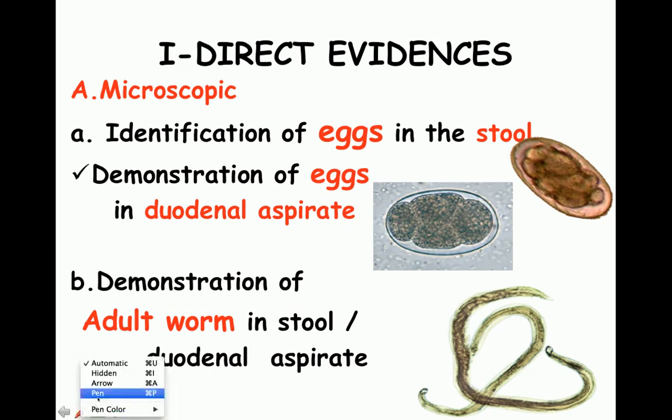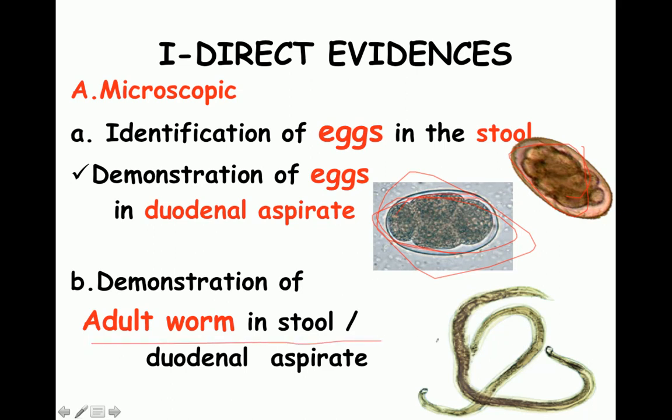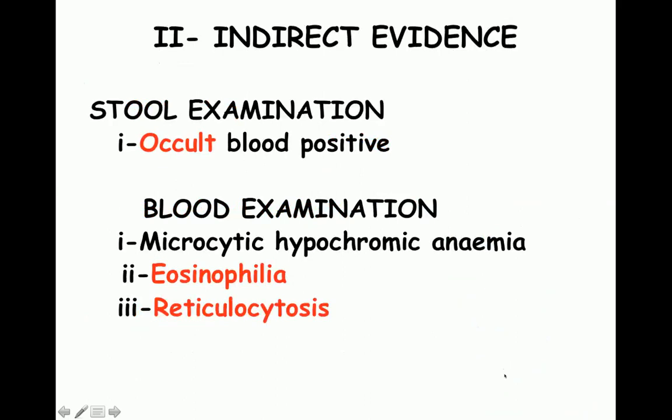Now, if you make a slide of the stool, you're going to see these 4 or 8 blastomeres containing egg, which has a thin shell around it, and it is not bile stained. Similarly, the adult worm can also be demonstrated in the stool. Typical worms have the anterior end bent like a hook and the posterior end straight.